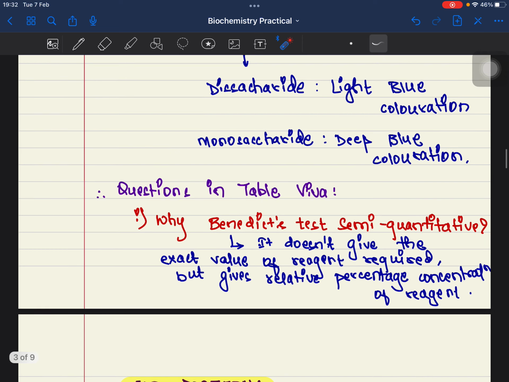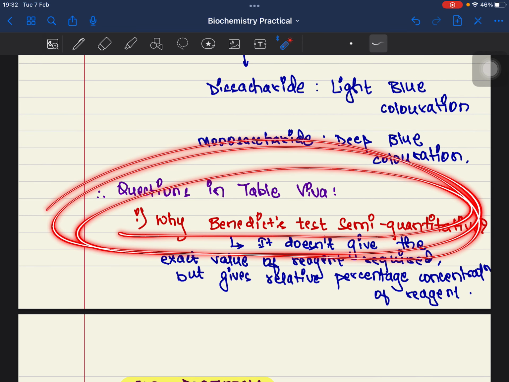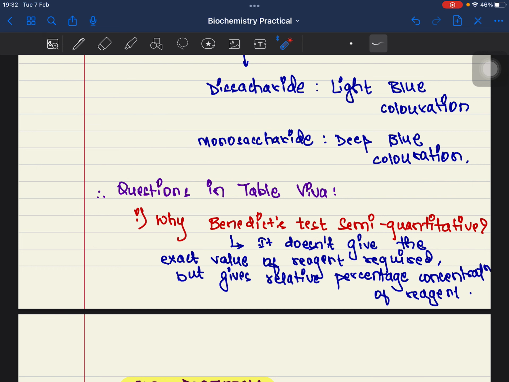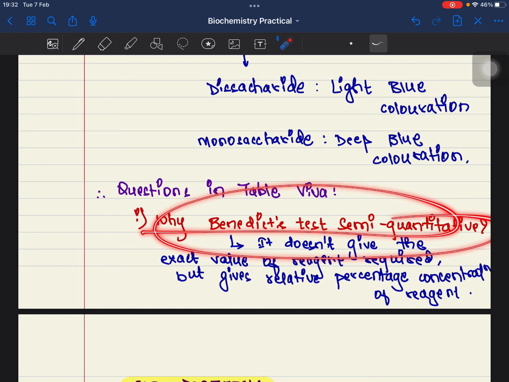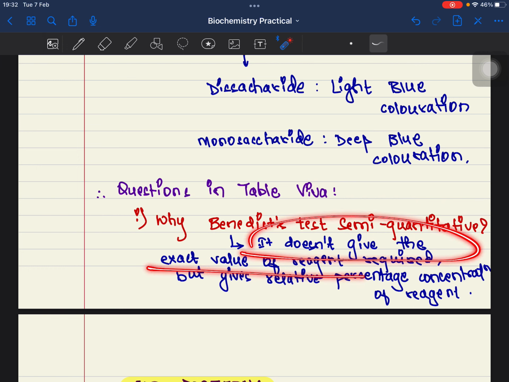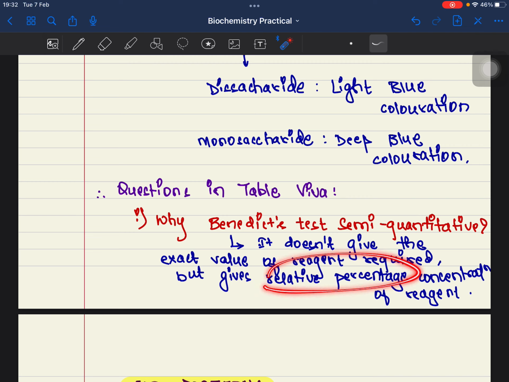Another thing that can be asked in table viva is obviously this question: why is Benedict's test called a semi-quantitative test? The things which are written as notes in your logbook, always pay attention to them as well. Why is Benedict's test called semi-quantitative? Because it does not give the exact value of the reagent required. What it does is give a relative percentage of concentration of the analyte.